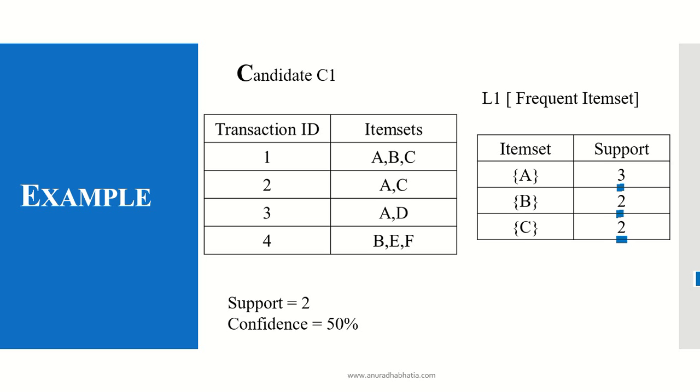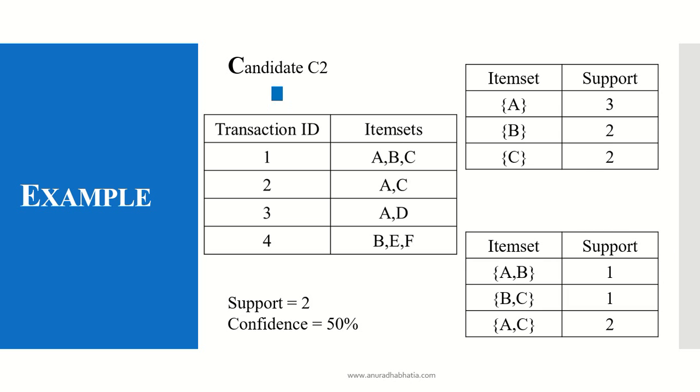Now we calculate and find out the second candidate. Candidate C2 is formed with the combinations of A, B and C. We form the item sets as pairs, which are AB, BC and AC. How are these pairs formed? The first pair AB is formed with A and B. The second pair BC is formed with B and C. And the third, AC, is formed with A and C.